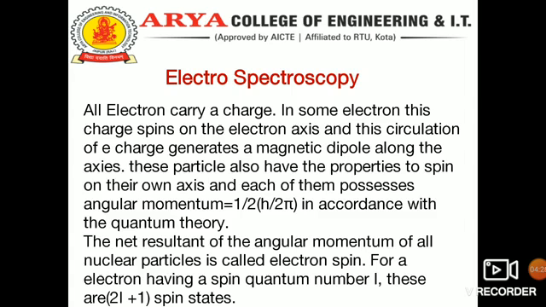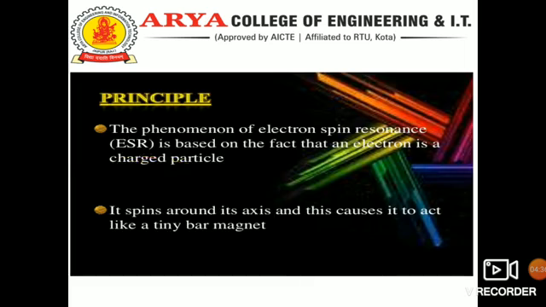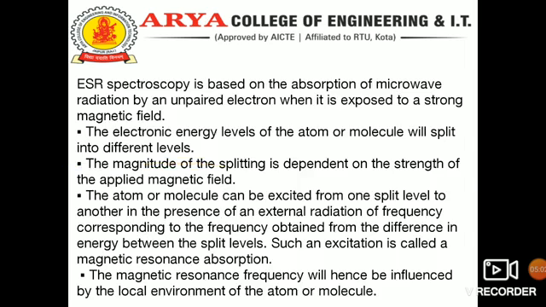For an electron having a spin quantum number S, there are 2S plus 1 spin states, and the principle of EPR is based on the fact that an electron is a charged particle. It spins around its axis, and this causes it to act like a tiny bar magnet.